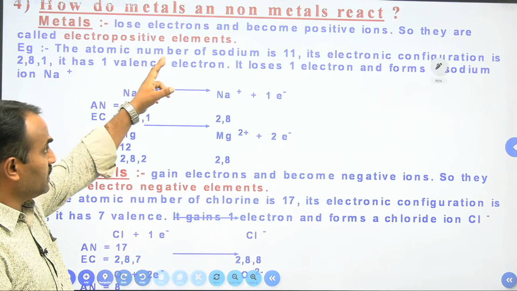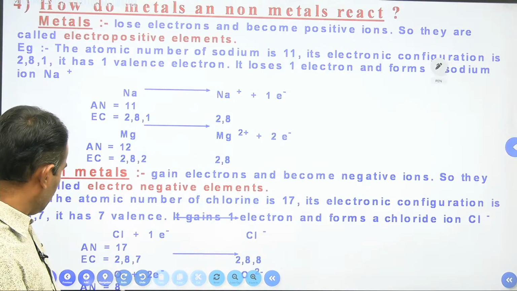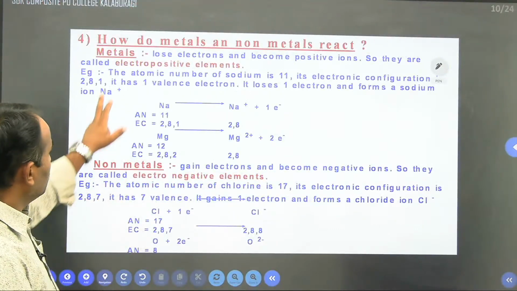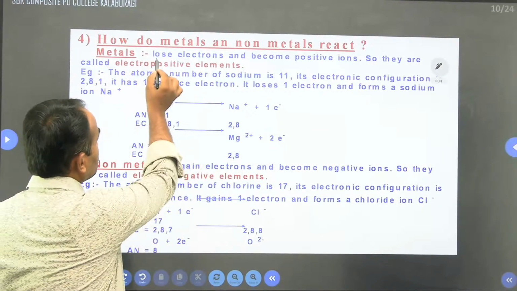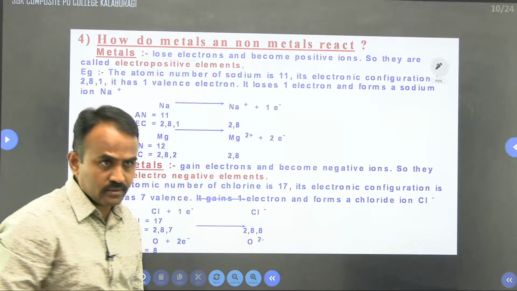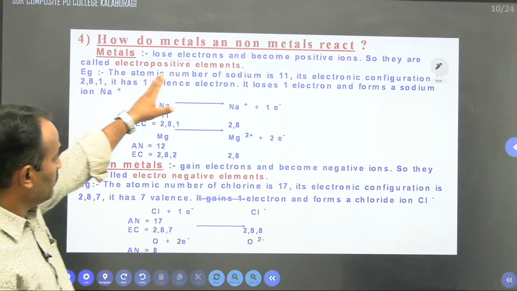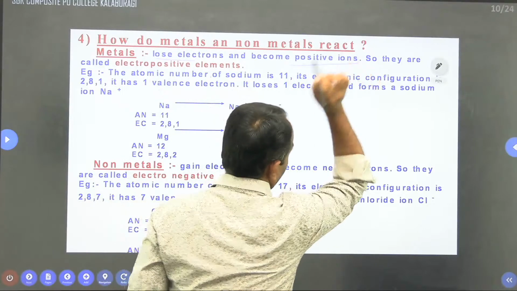How do metals and non-metals react? So you know that metals are those that lose electrons and become positive cations.